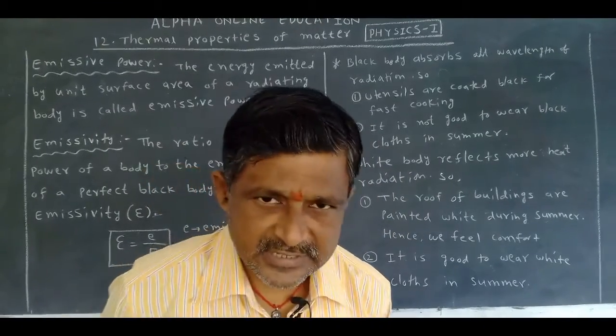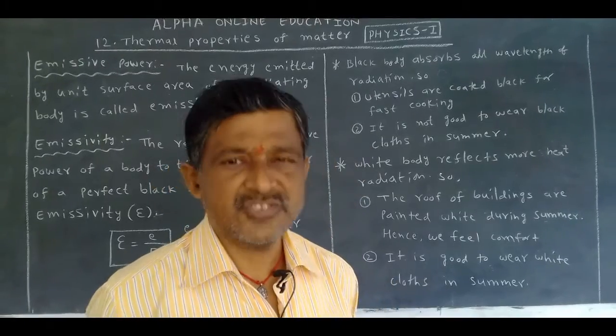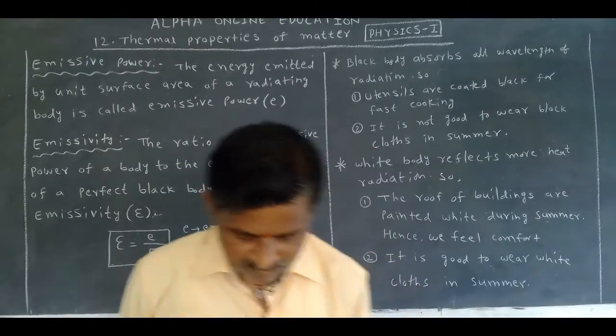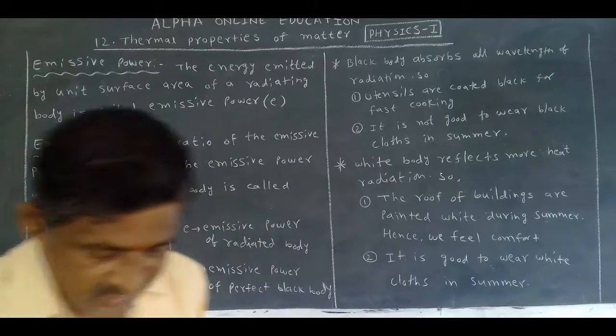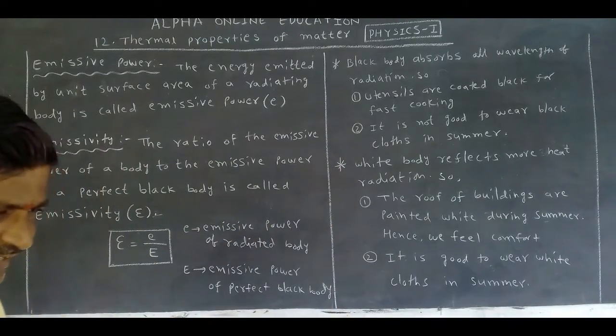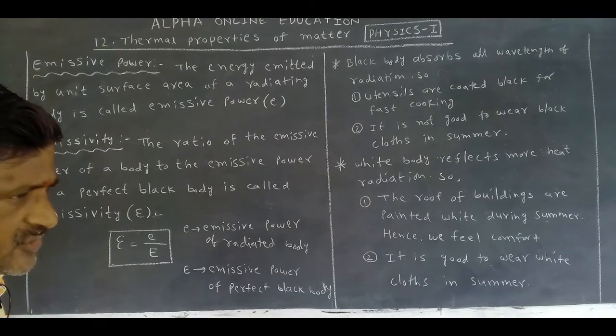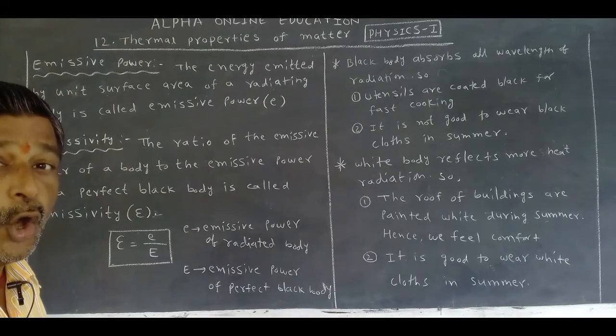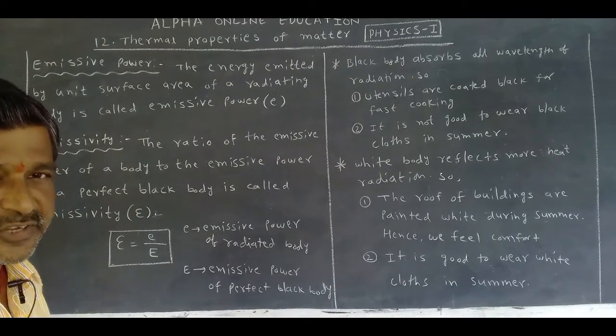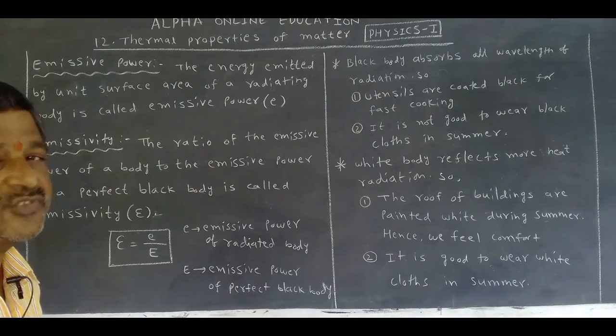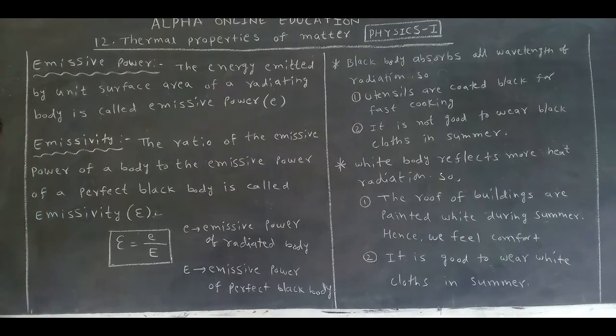There also the body emits radiation. This is one question in our textbook. Does an object at 0 degree centigrade emit radiation? Yes, the answer is it emits radiation. Does 0 Kelvin emit radiation? No. At 0 Kelvin it does not emit. More than 0 Kelvin emits. In the previous class we studied absorption power. Now in this class we are discussing emissive power.